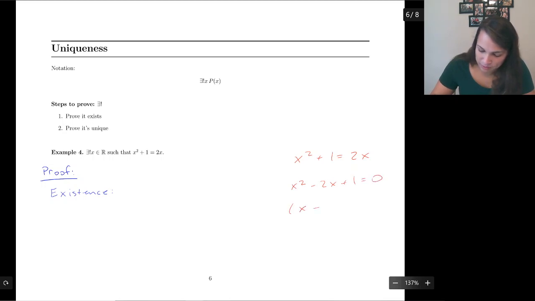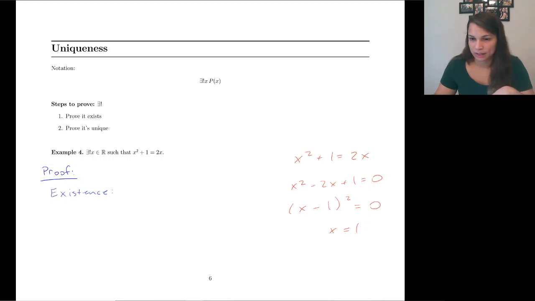And hopefully we remember how to factor. All right, so we know that that is going to be x equals 1. We know it's going to work. We know it's going to be the only solution, but we have to still prove it.